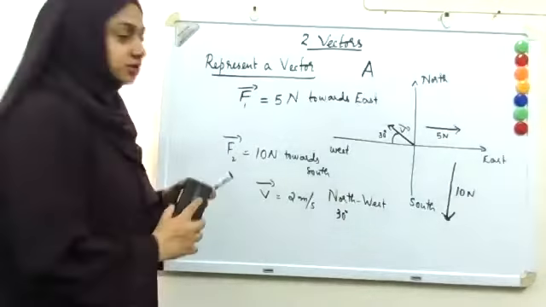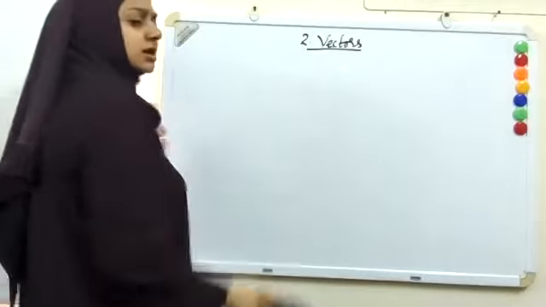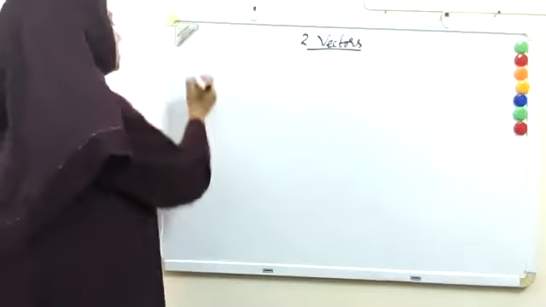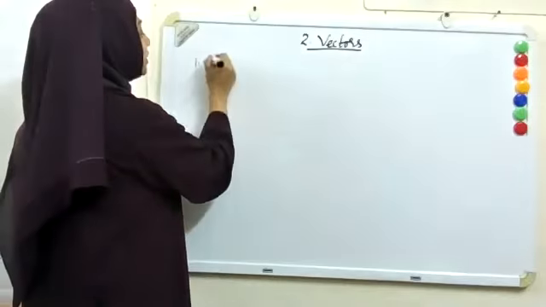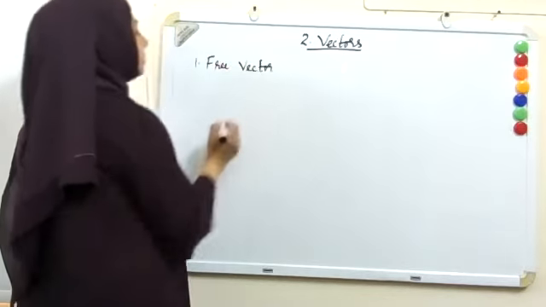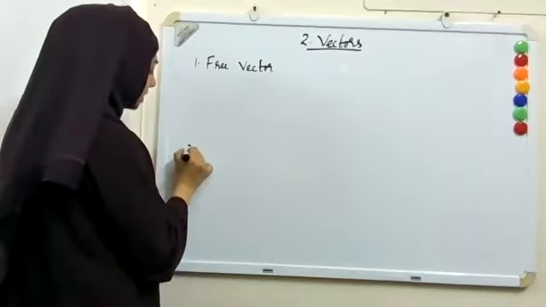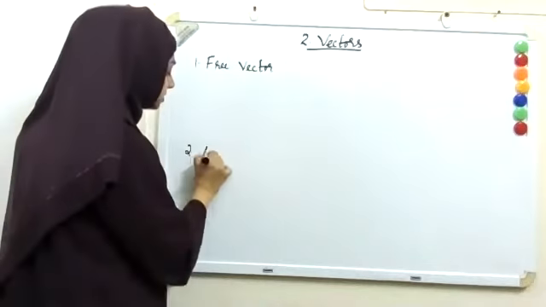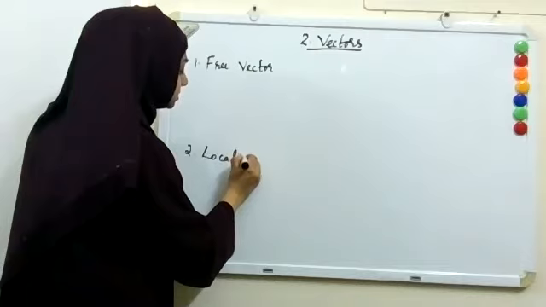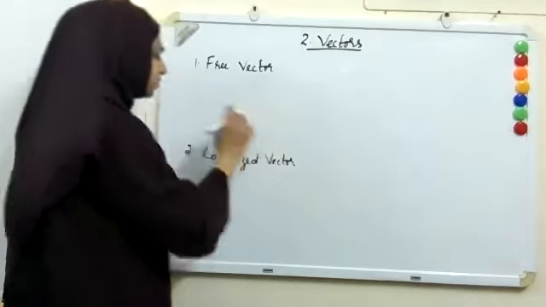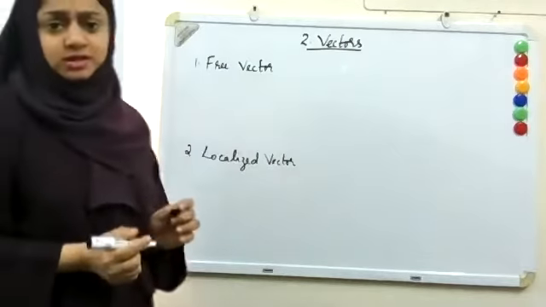Yes, teacher. Okay. Now let's go forward and see different kinds of vector or different terms related to vector. Sometimes you call a free vector and a localized vector. So a vector can be free or localized. Now, what is the difference between a free vector and a localized vector?